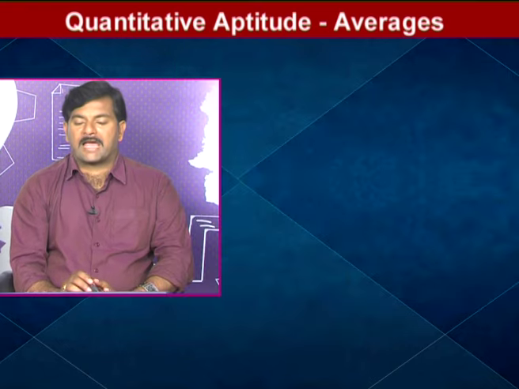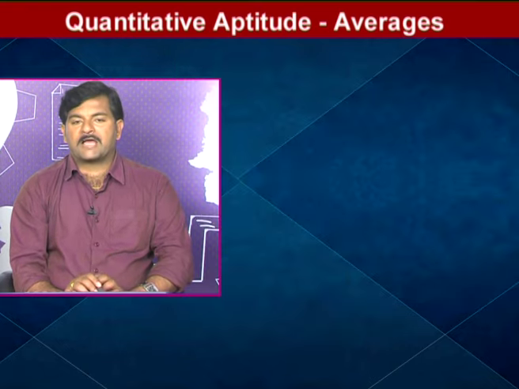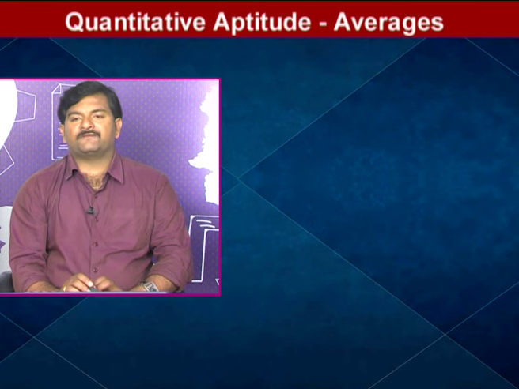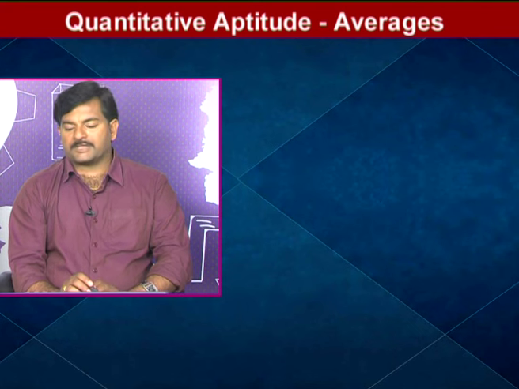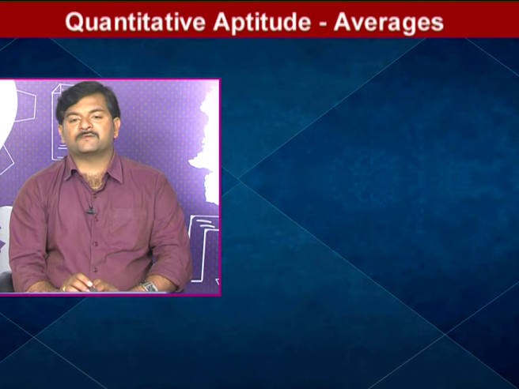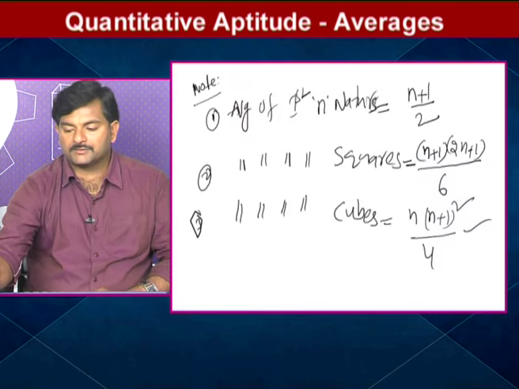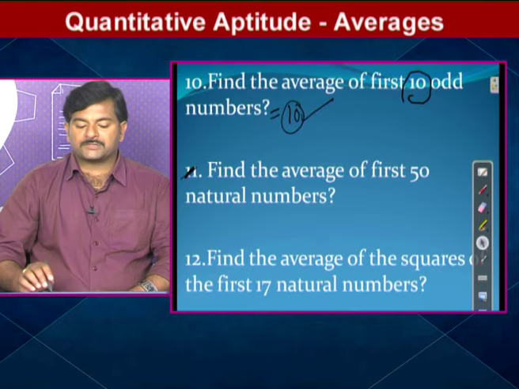Average of the first n natural numbers: n plus 1 by 2. Average of the squares of the first n natural numbers: n plus 1 into 2n plus 1 by 6. Average of the first n cubes: n into n plus 1 whole square by 4. So by using this concept you can solve the 12th question.